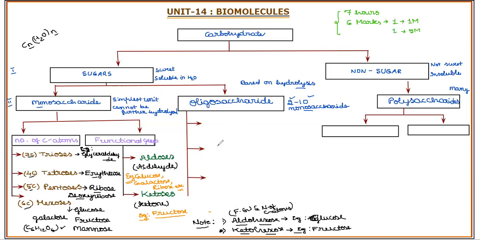Now we'll go for the oligosaccharides based on their hydrolysis units. So they are classified. Now if we take a particular oligosaccharide that produces 2 monosaccharide units on hydrolysis, then it is called disaccharides, which are very important, and we have in the syllabus to learn in detail about all the disaccharides.